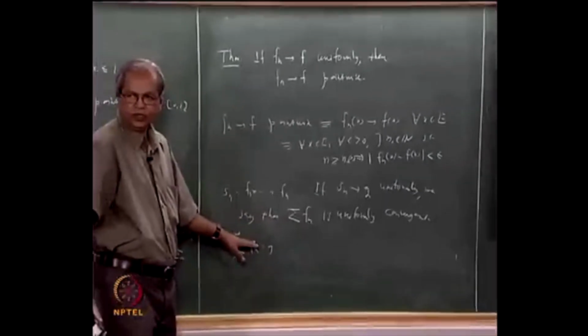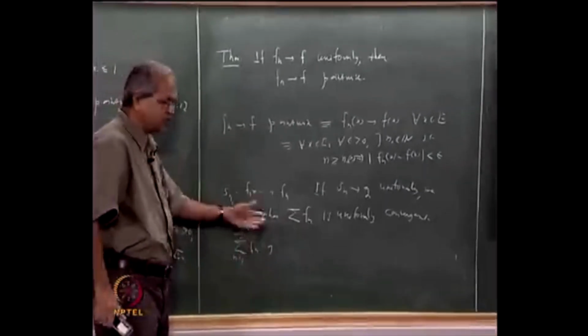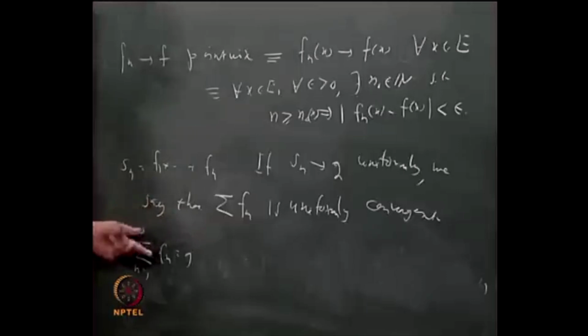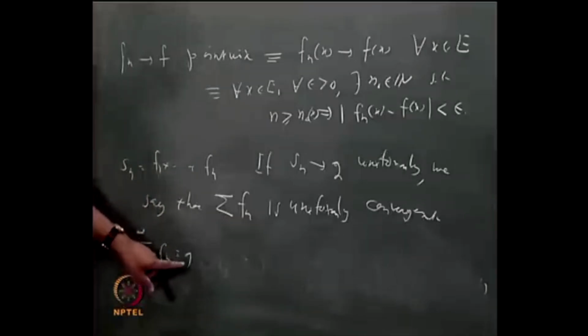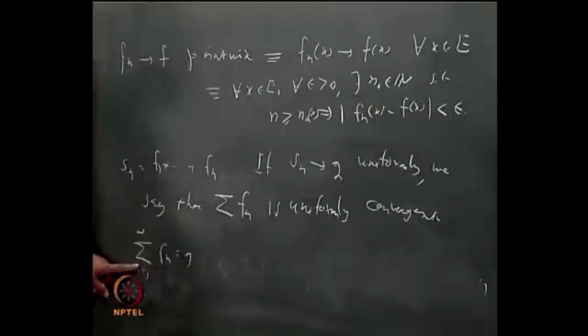So in the case of series also we can make a difference, whether the series is pointwise convergent or uniformly convergent, and accordingly we can say that g is a pointwise sum or a uniform sum.